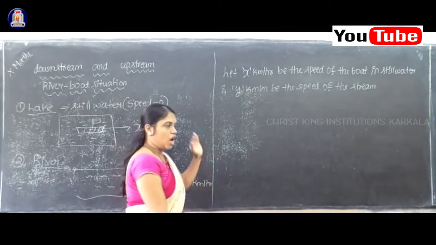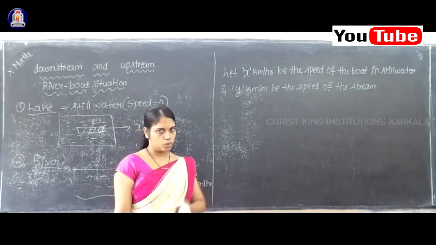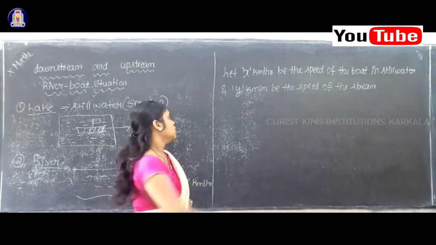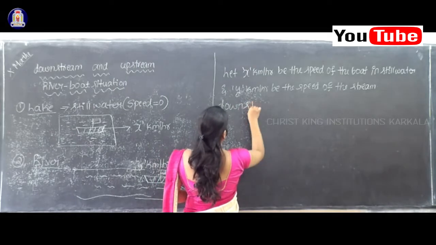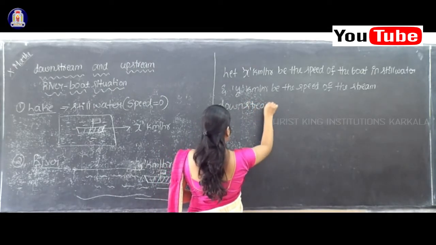Okay. So now I'll explain about the downstream and the upstream. First I'll explain about the downstream. So what is the meaning of downstream?